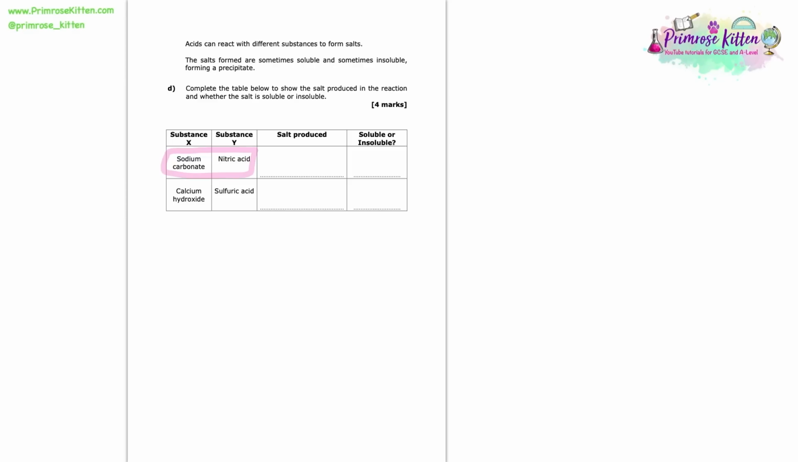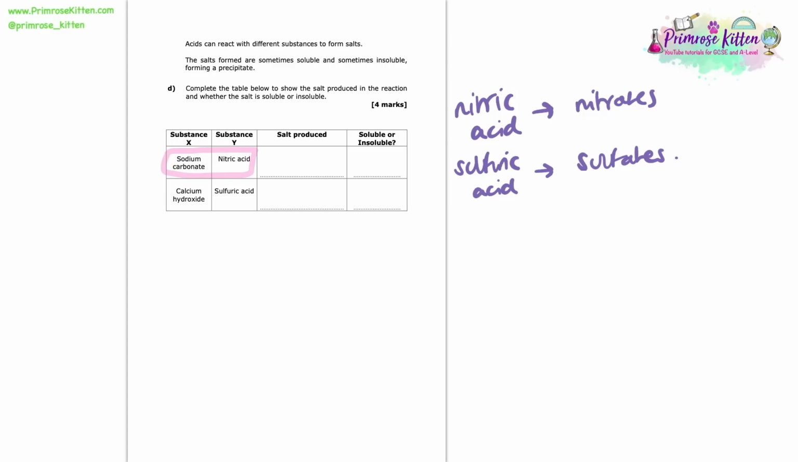Let's remind ourselves what kind of salt is formed when we use nitric acid in a reaction. So nitric acid will always make a nitrate salt, and sulfuric acid will always make a sulfate salt. Now that we know this, it's quite easy piecing together which salt is made. We look at the metal of substance X and that part of the acid name. So this is going to be sodium nitrate that is formed. And that will be the salt produced when sodium carbonate and nitric acid react.